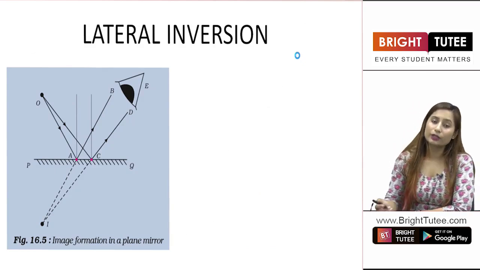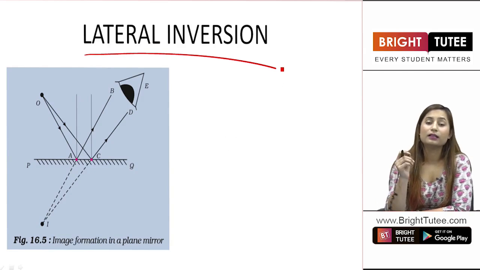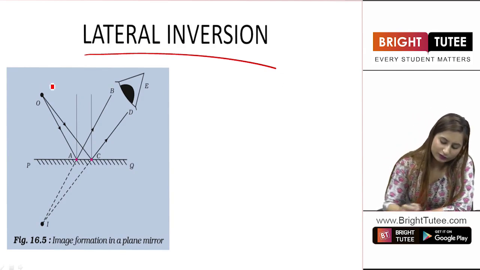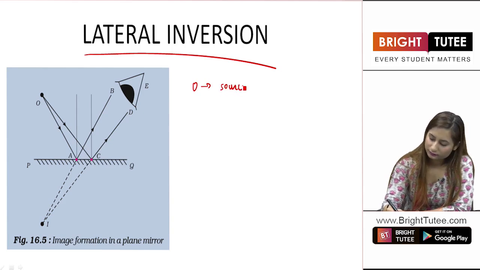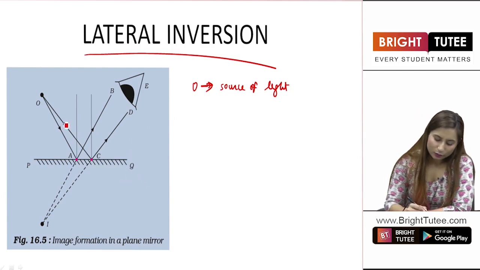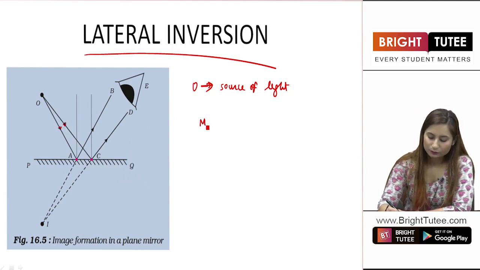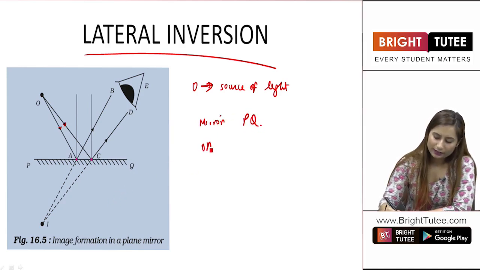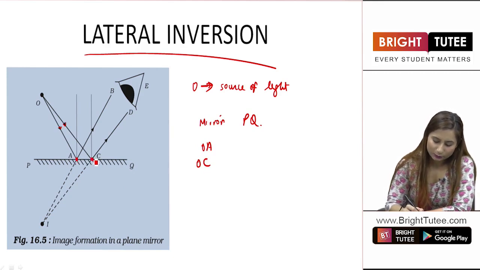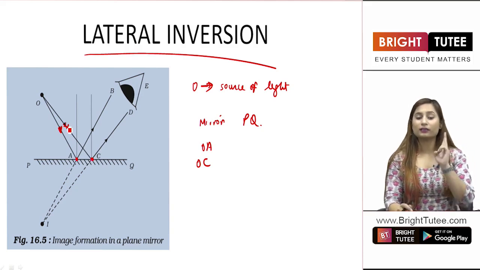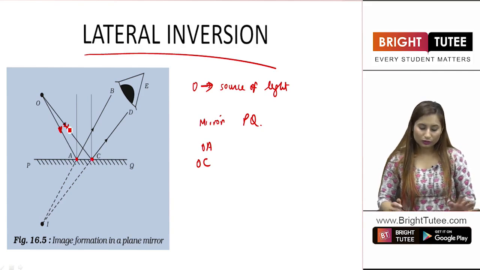So students, before we go into these questions, we have a topic named lateral inversion. Before we go into the definition, let us look at this experiment. Now students, this is a source of light. O is the source of light. Now this source is throwing light on a mirror PQ. It throws the light OA and OC. This is point A, this is point C. These are the two incident rays, right? They are falling onto two different points of the mirror.